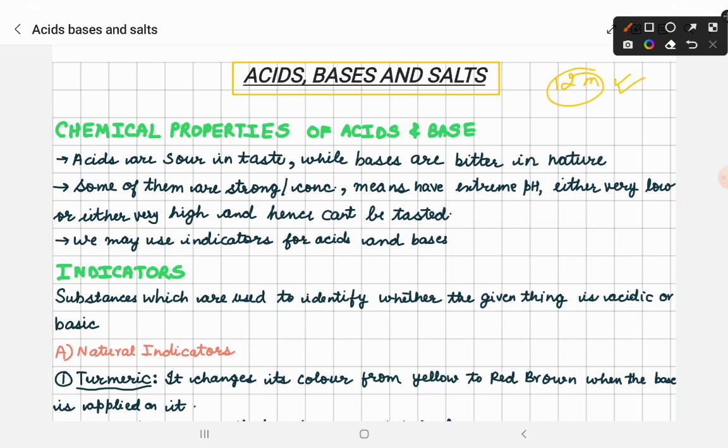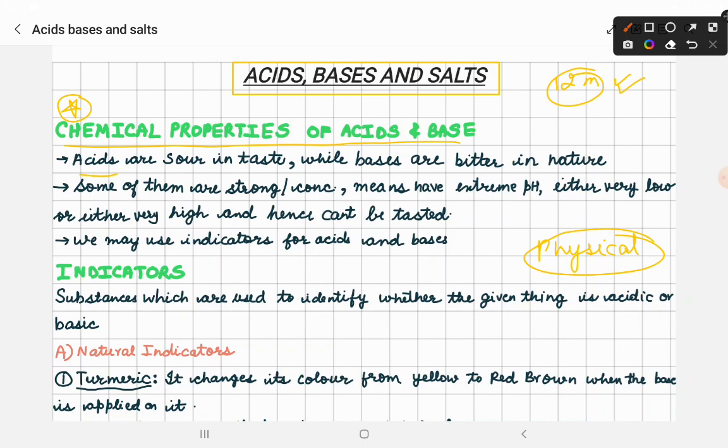Now first of all, we should see what the chemical properties of acids and bases are. So we are going to start with this topic. Now see, we are directly coming to chemical properties. Why not physical properties? Because in chemistry we are not interested in the physical phenomena. We are generally interested in the chemical phenomena, and that's why we have directly jumped to the chemical properties of acids and bases.